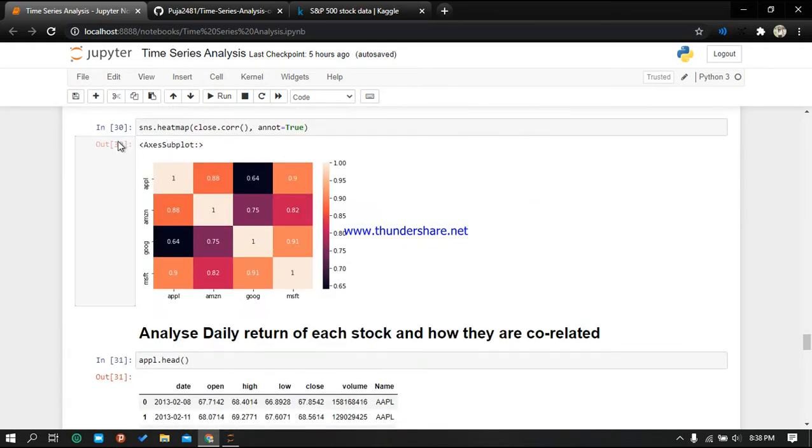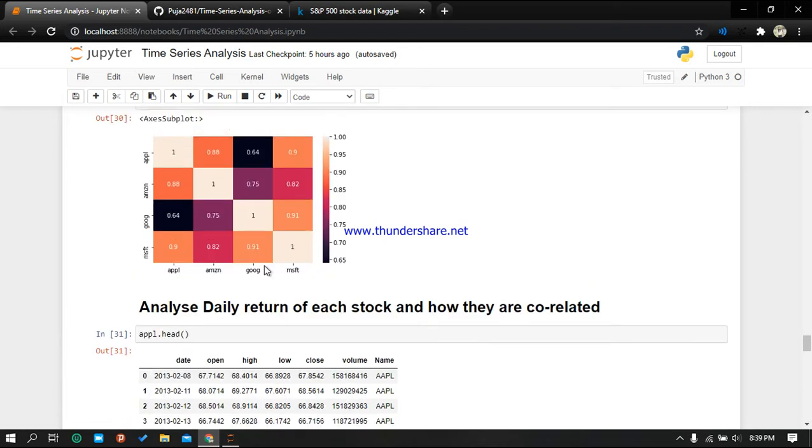We can also check the correlation between each other from the heat map. Microsoft and Amazon is 0.82 and Microsoft and Apple is 0.9. So we can say that they are correlated to each other, like Microsoft and Google, all those things. And very less correlated is this one, you can say 0.64, Google and Apple.